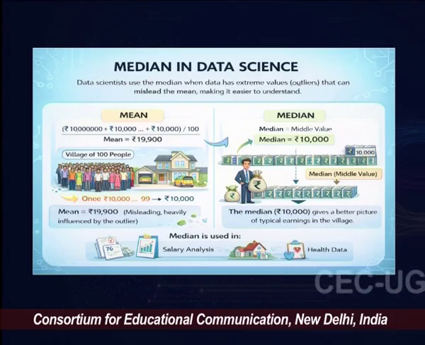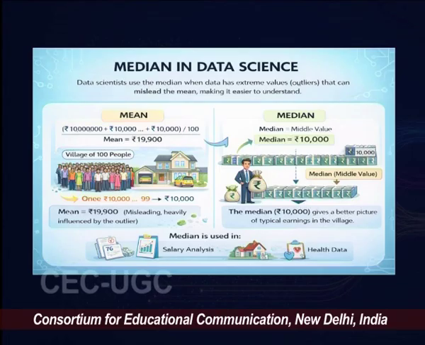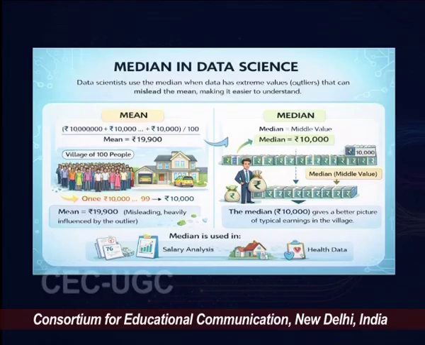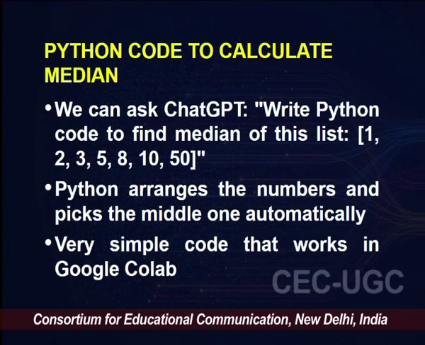How would you calculate median? If you get 50 people below the median value and 50 people who earn more than that value, then the middle value is your median. So here your median value is rupees 10,000. So what does the median tell you? It tells you the typical villager earns rupees 10,000, not rupees 19,000, which mean would have told you.